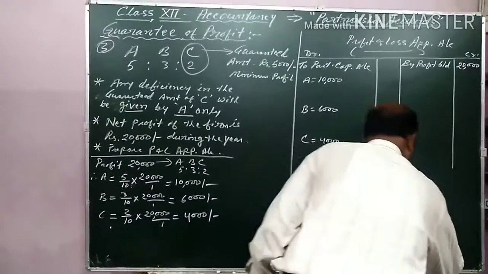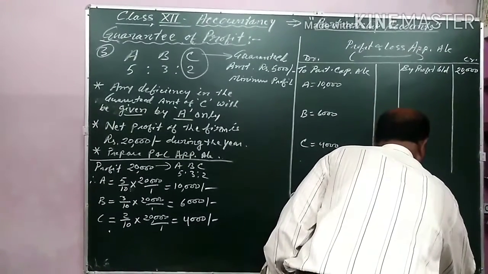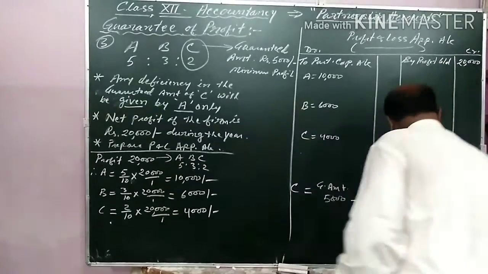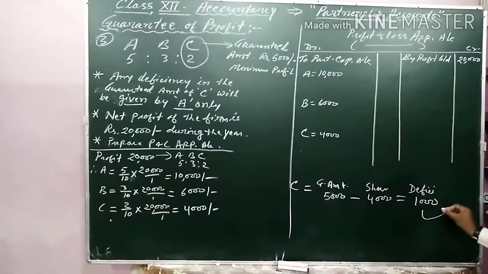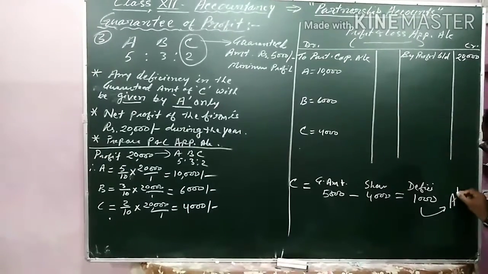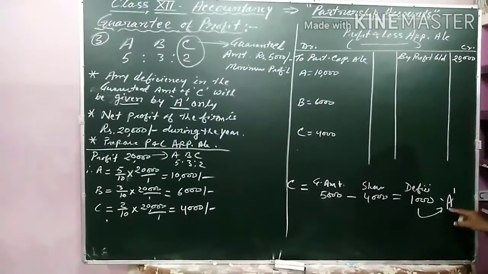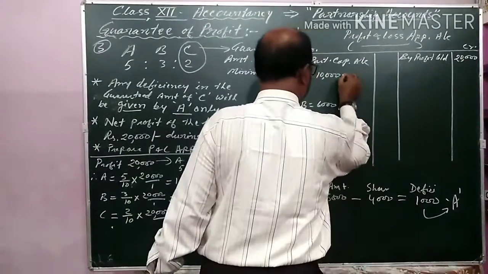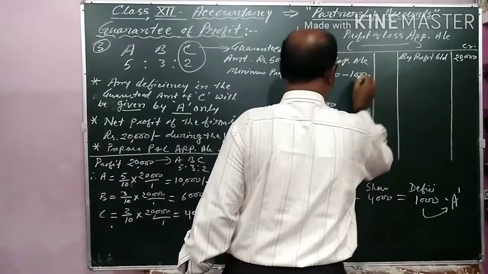The deficiency is rupees 1,000, and this 1,000 will be given by A only. This will be sacrificed by A only.